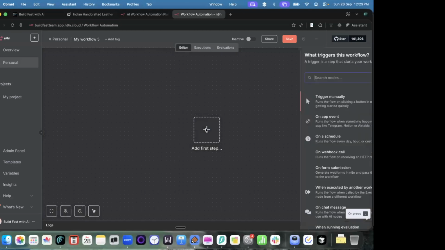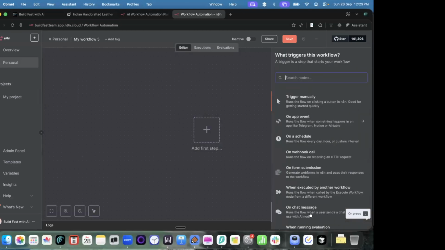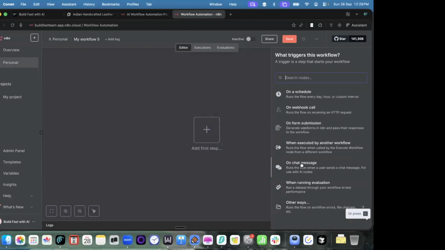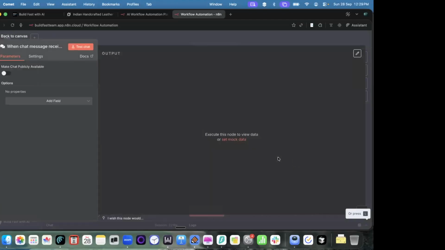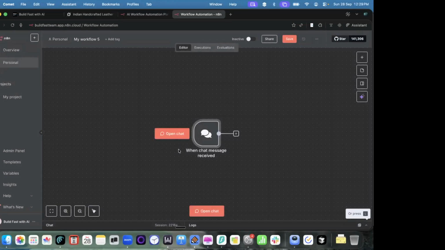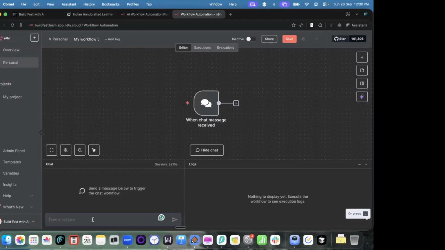For that I'll click on this, and you can see it's already available. It's called On Chat Message. I'll click on this, and you don't need to do any settings. So I'm just going back. This is the first node that we need to build, which will give input to the agent. If I click on this, this is where I can type inputs to the AI model.